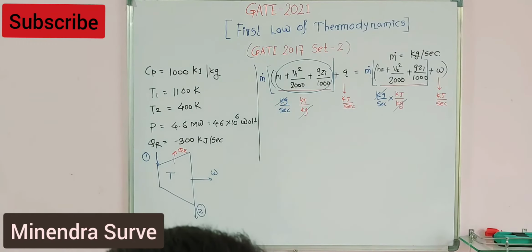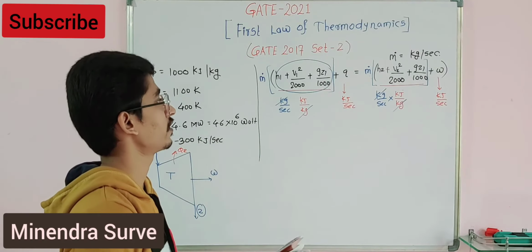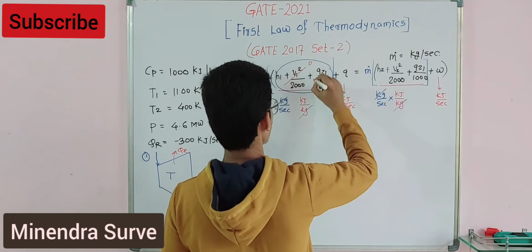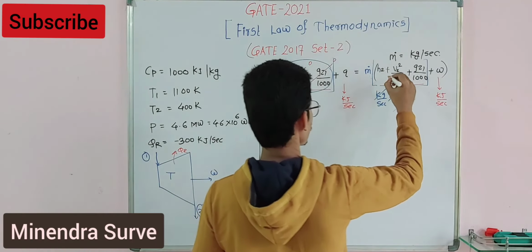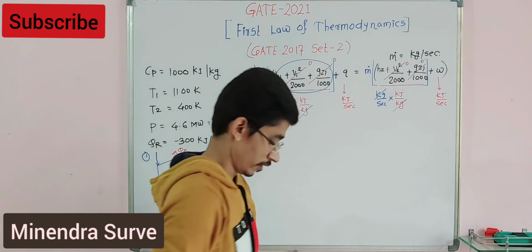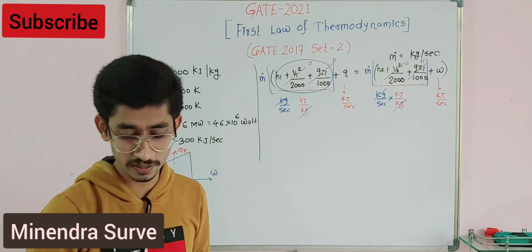So if you put the correct values, look at how to put those values. We have to find out the mass flow rate, m1 here. And what is the main important thing over here? We can eliminate the things that are unnecessary. So this term reduces, this also reduces, this term and this term are going to be reduced, because in the question they have mentioned that change in kinetic energy and potential energy are negligible.